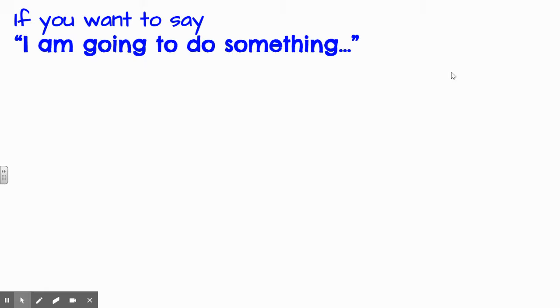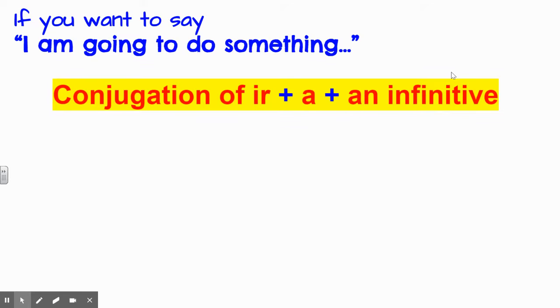All right. We're going to use those conjugations to create some more little expressions of what people might be going to do. Okay, so here are the 3 things that you need. You have to conjugate ir, always going to be followed by a, which means what? What does this mean? Then an infinitive.